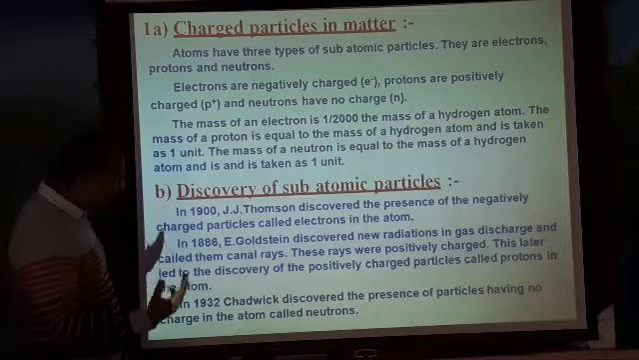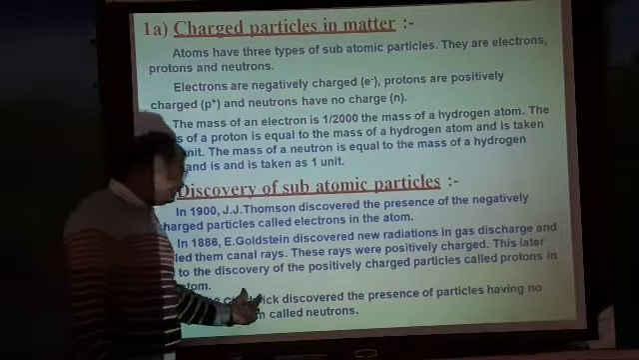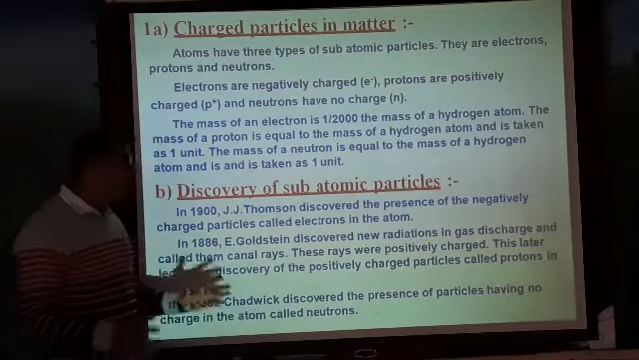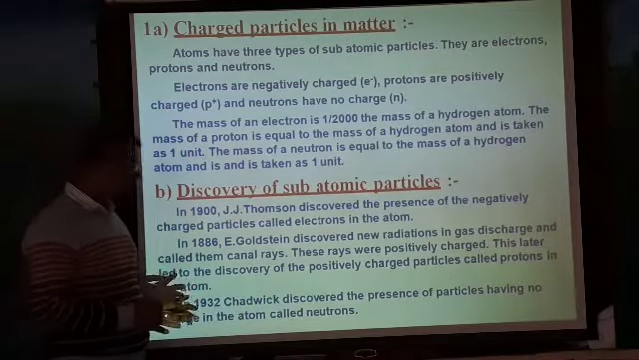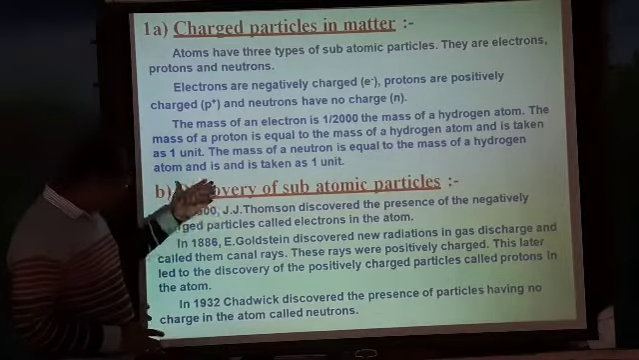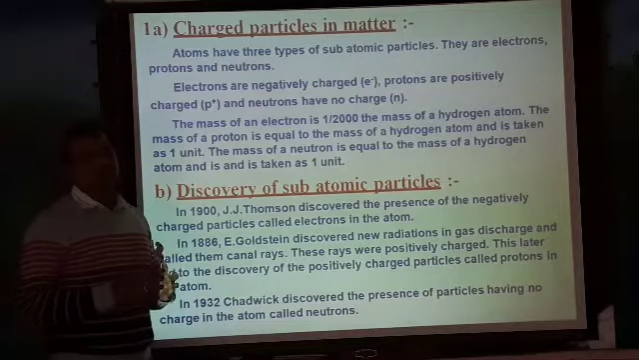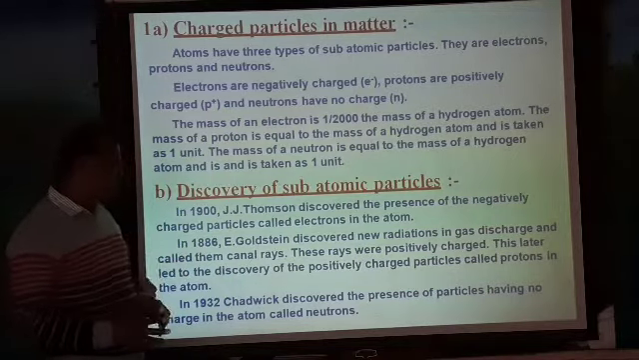Next, one more scientist called J.J. Chadwick. Chadwick discovered the particles called neutrons. So these three important scientists discovered the particles called electrons, protons, and neutrons of matter. Okay.